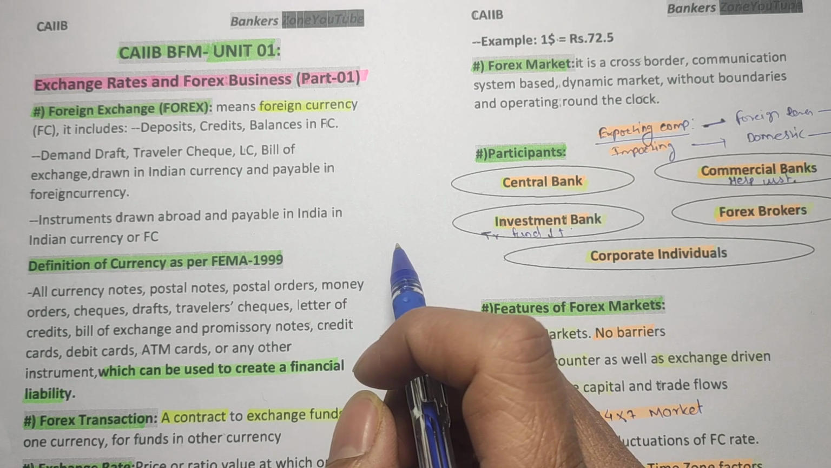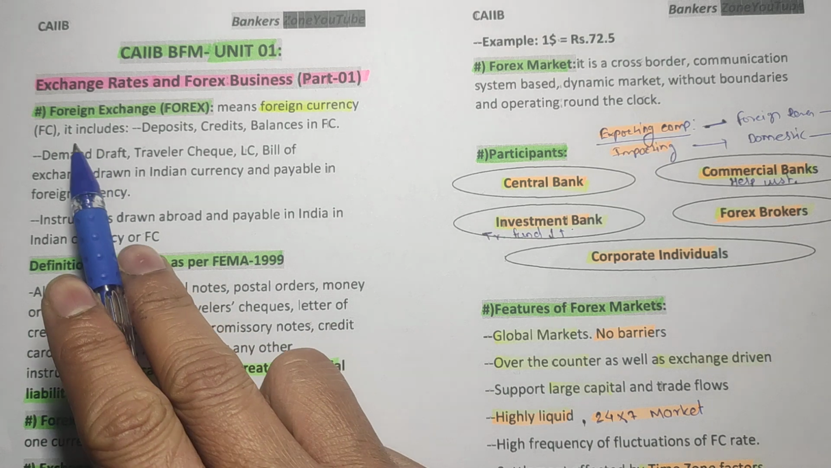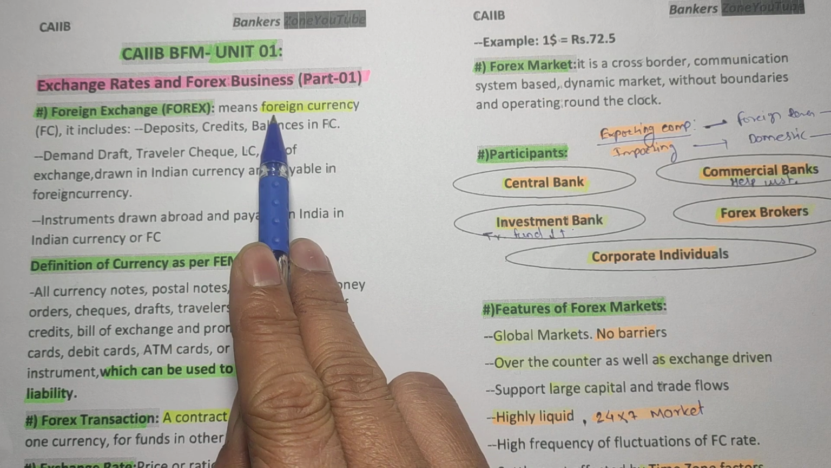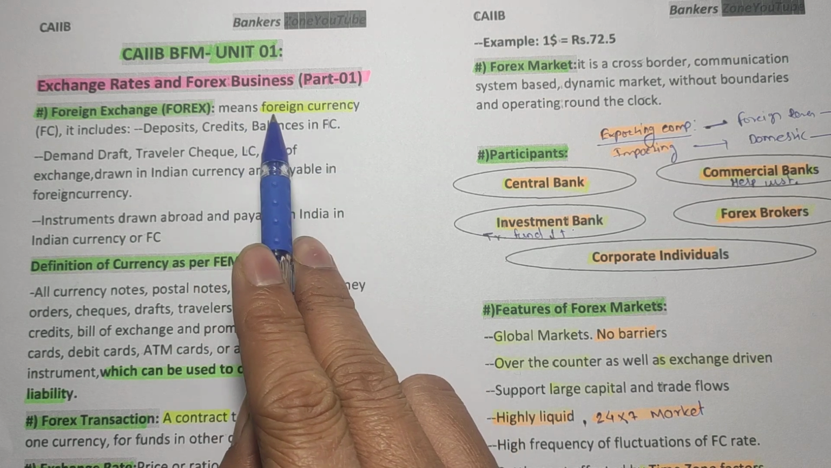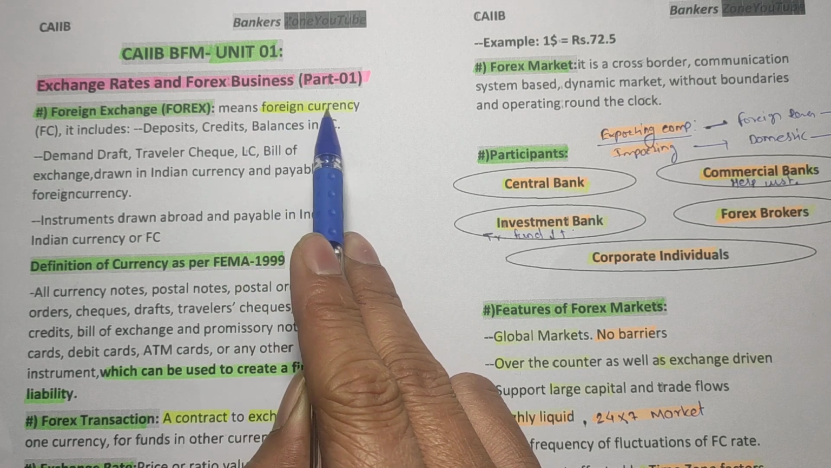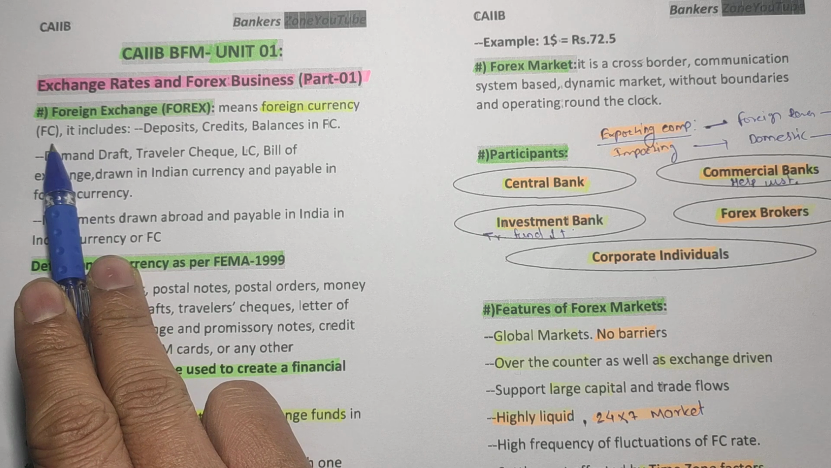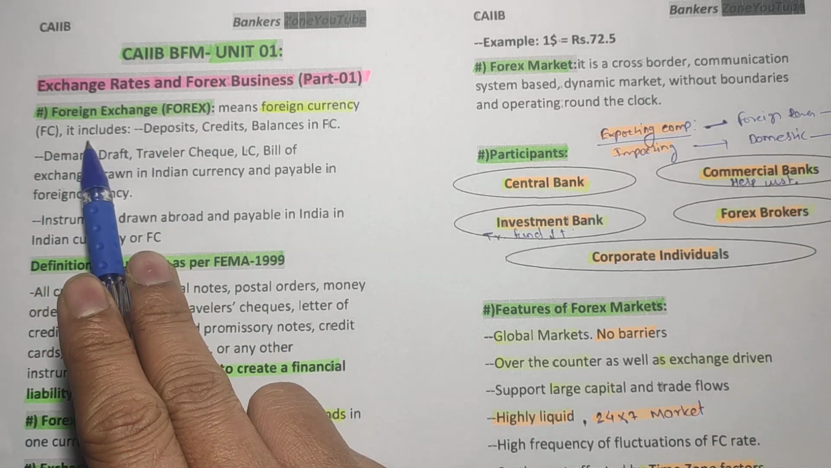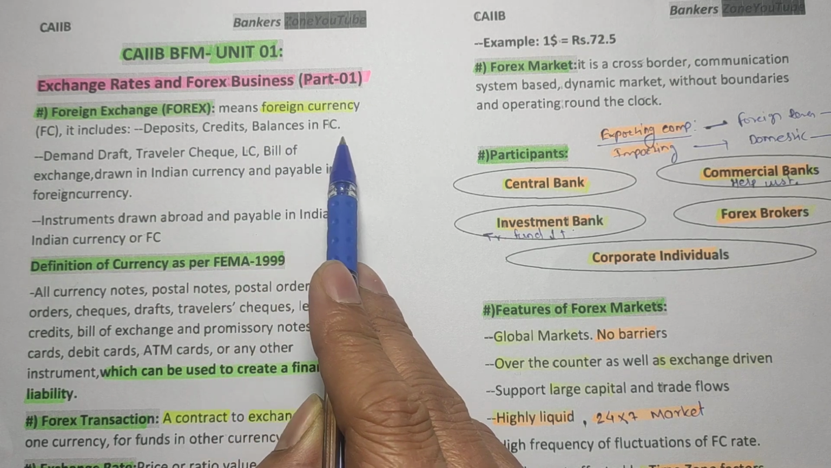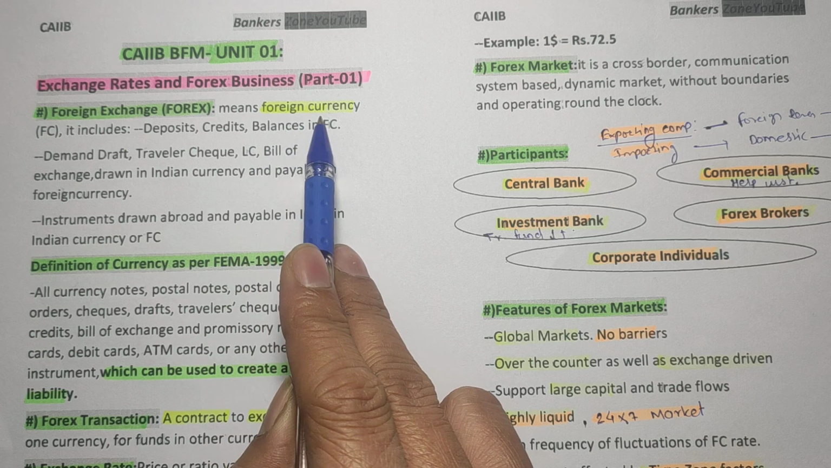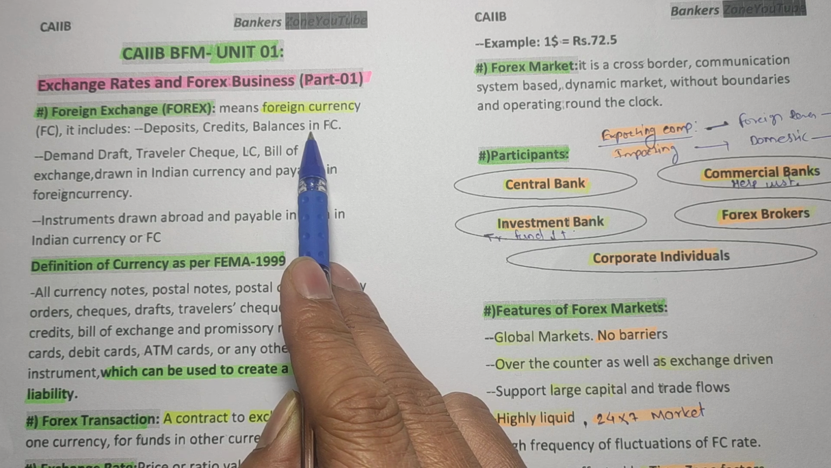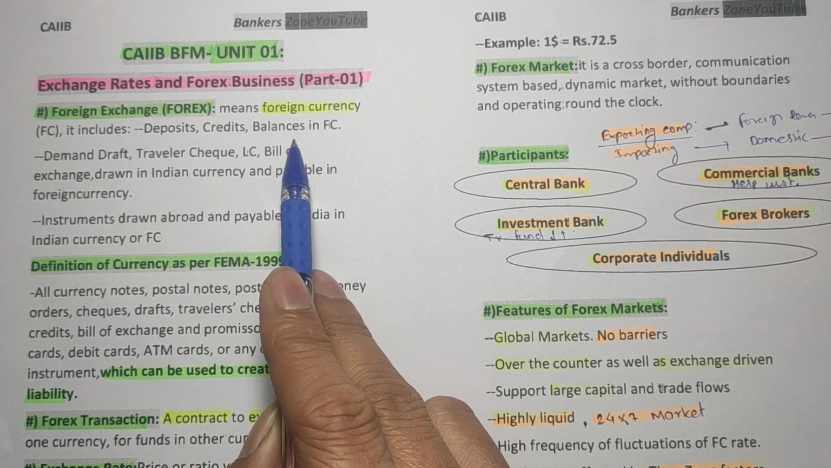So let's see what is foreign exchange. See friends, foreign exchange is basically foreign currency. In simple words, it is foreign currency, which we can write henceforth as FC, and it basically includes deposits, credits, or balances in foreign currency. For example, we have the dollar, or the yuan, or a different currency, for example the Japanese yen.